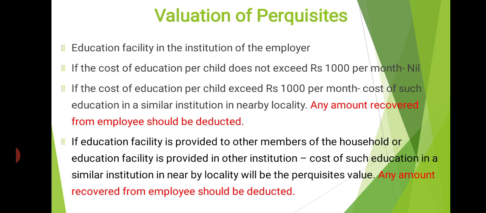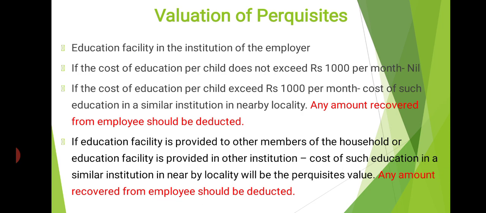In such a situation, if the cost of education per child does not exceed rupees 1000 per month, the perquisite value is nil. Suppose an employer provides a facility of education in his institution, and such facility does not exceed rupees 1000 per month.